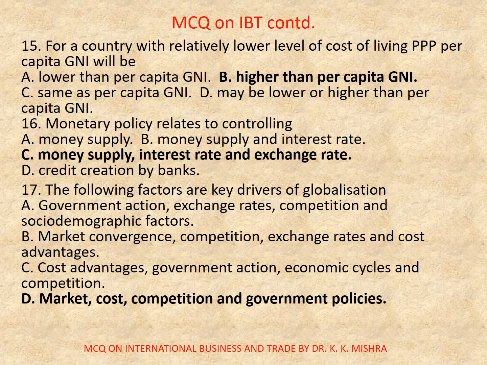Question number 15. For a country with relatively lower level of cost of living, PPP, that is purchasing power parity, per capita GNI, gross national income will be, options are A, lower than per capita GNI, B, higher than per capita GNI, C, same as per capita GNI, D, maybe lower or higher than per capita GNI. Correct option is B, higher than per capita GNI.